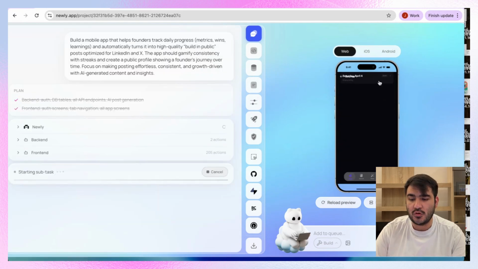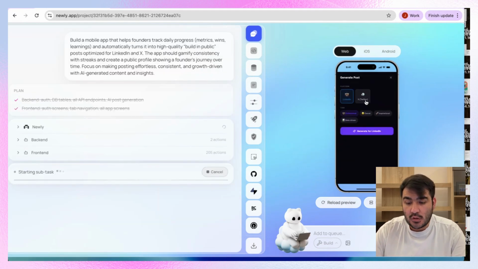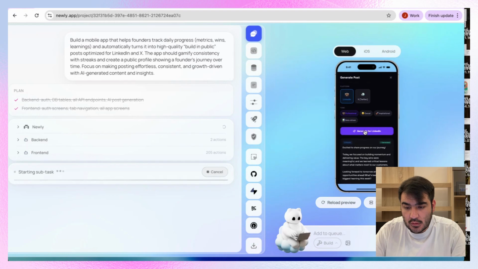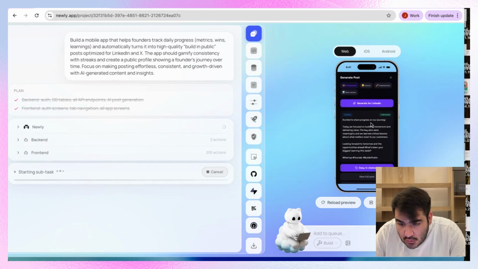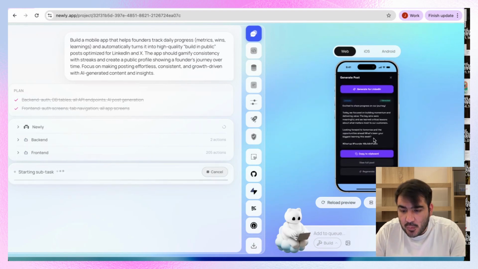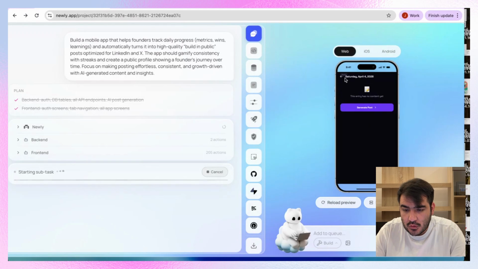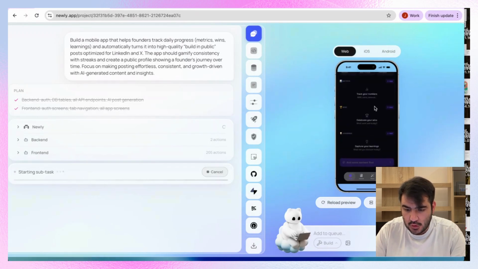So here we can see our journal. We can generate a post, let's say for LinkedIn, and then it actually works. Nice, excited to share. This is good. Yeah, and then we can actually copy paste. So yeah, here we can come to our daily dashboard. We can see the post here. We can see the journal.